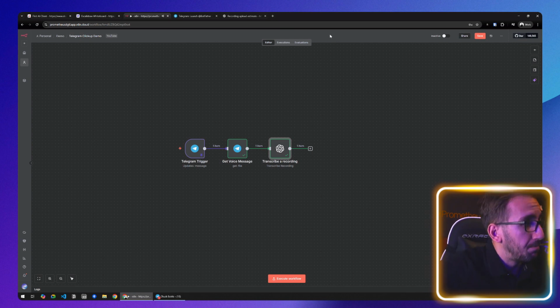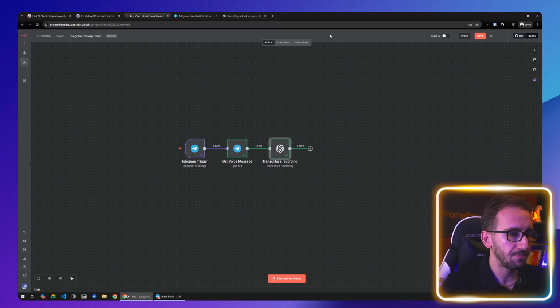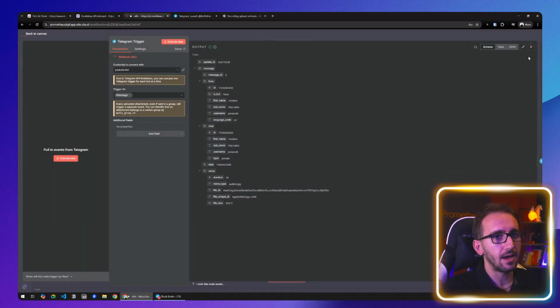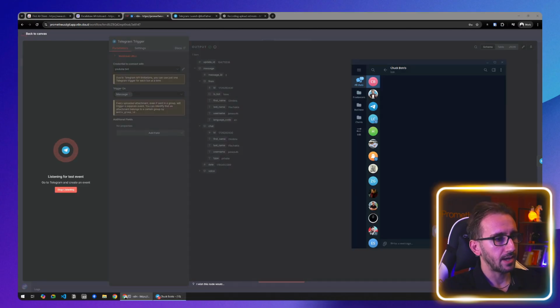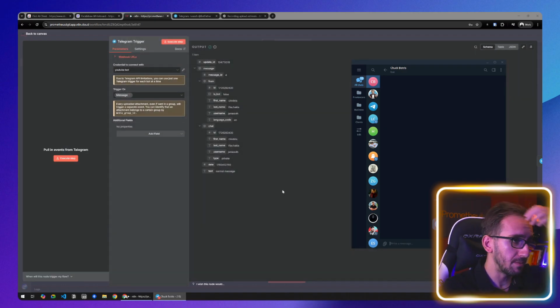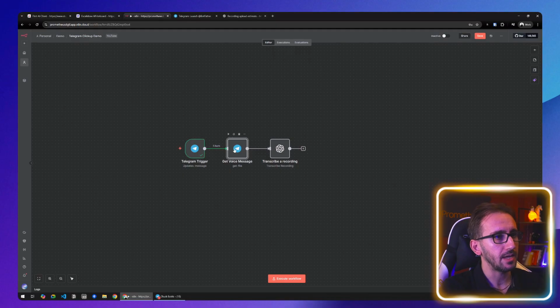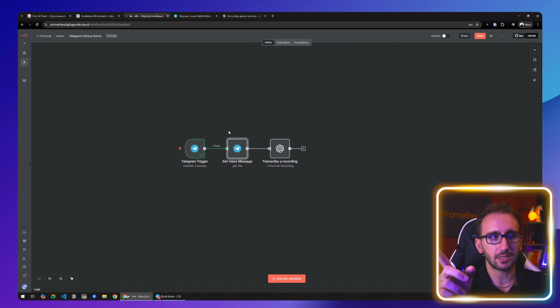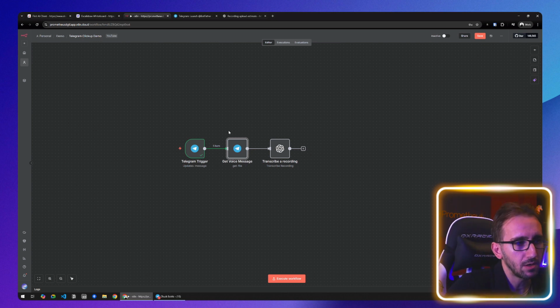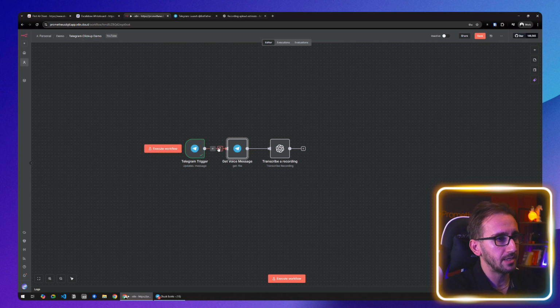Okay, that's perfect. Before we go to next steps and explain how we're going to upload all of this to ClickUp, we need to do something else. Let's go back to the trigger and unpin the data, because we might have a problem. The voice object is only there if we send a voice message. So if we click execute step and send a normal message, the voice object is not going to be there, which means that the next step is going to fail. So we need to branch our execution depending on whether we got a voice message or any other message.